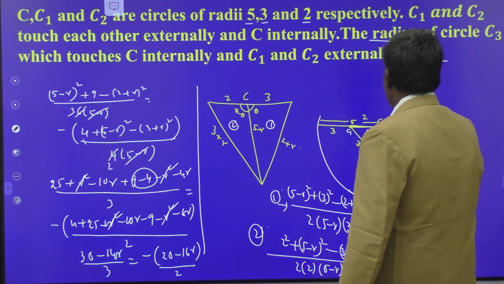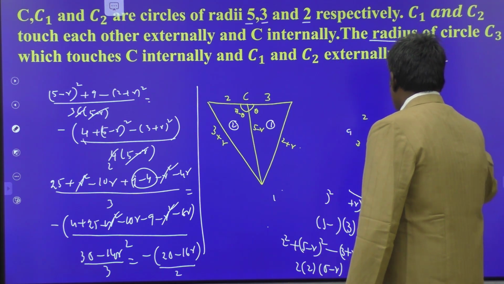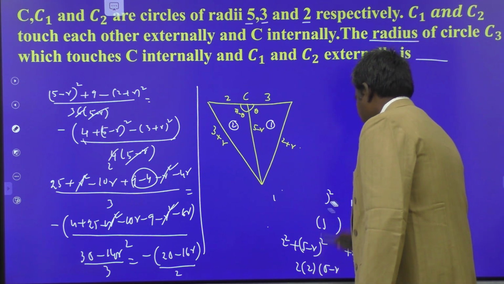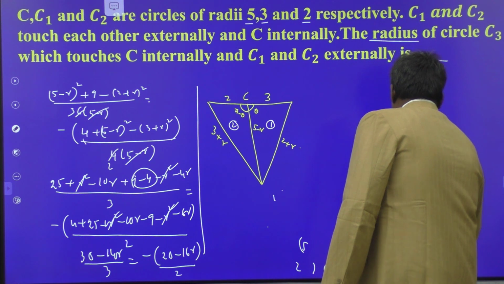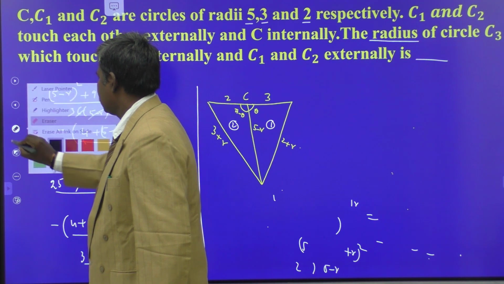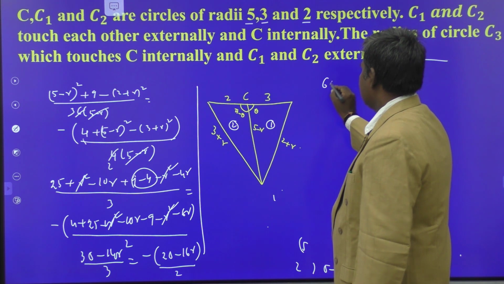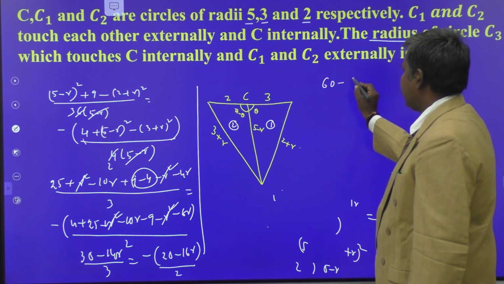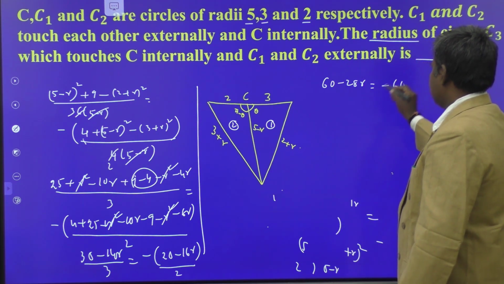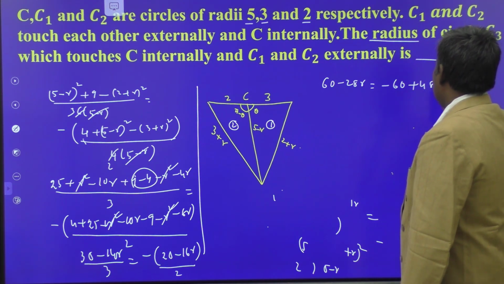Okay, I'm going to erase this, no need for the diagram. From that, what we have? 60 minus 28r is equal to minus 60, minus into minus plus 48r.